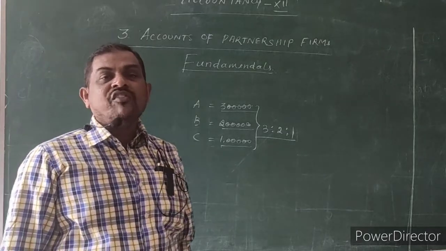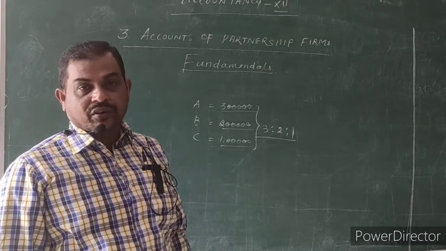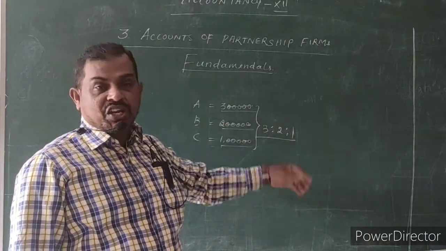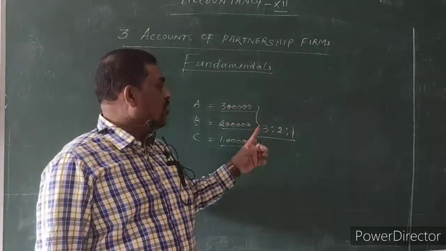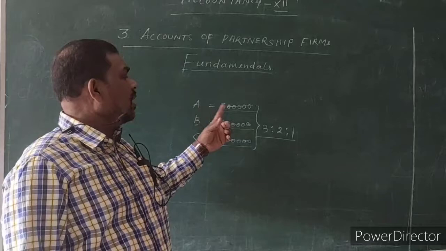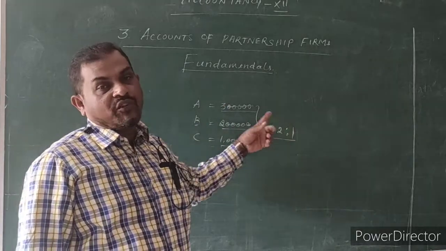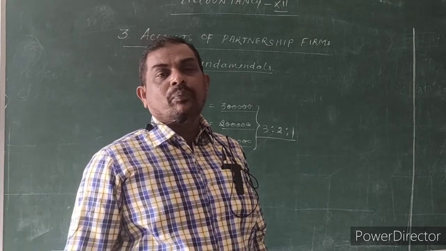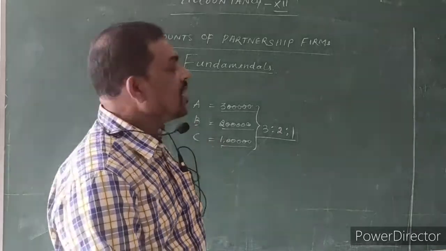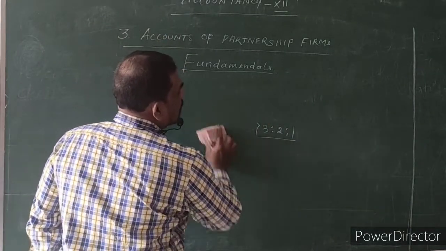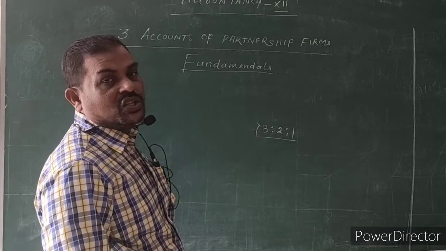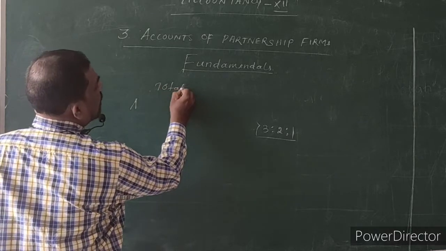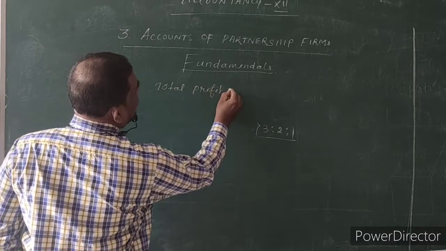How much amount they have contributed for the partnership firm business, based on that only we have to calculate the profit sharing ratio. 3:2:1. So 3 share for A, 2 share for B, and 1 share for C. For example, in a particular period, the partnership firm earned rupees 5 lakhs. The profit of 5 lakhs is calculated on the basis of 3:2:1. I'll tell you how to calculate. For example, the total profit of the partnership firm is rupees 5 lakhs.